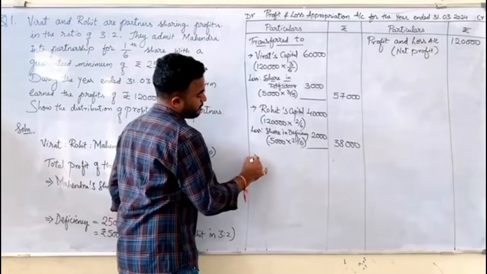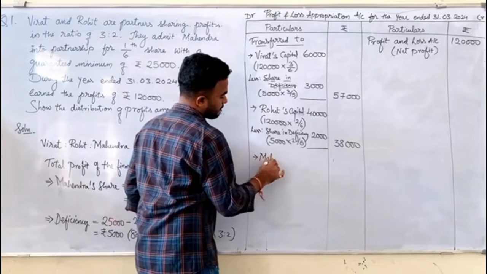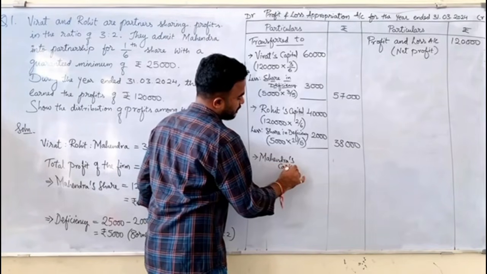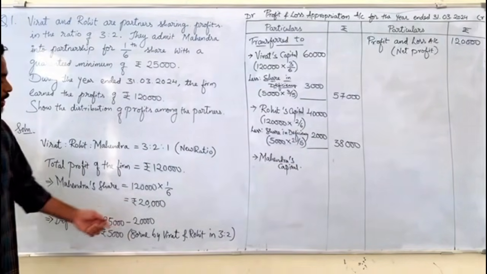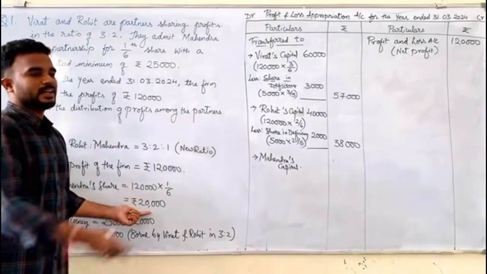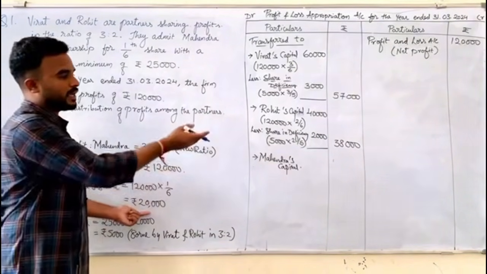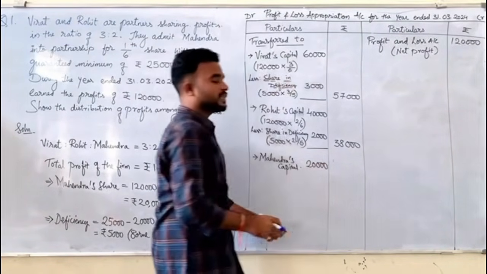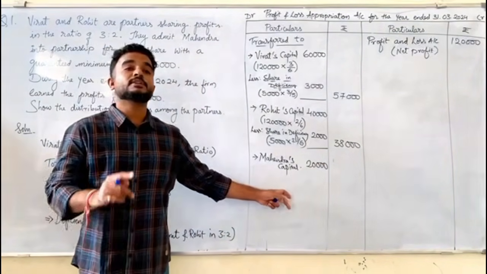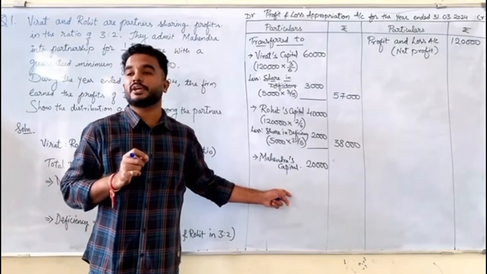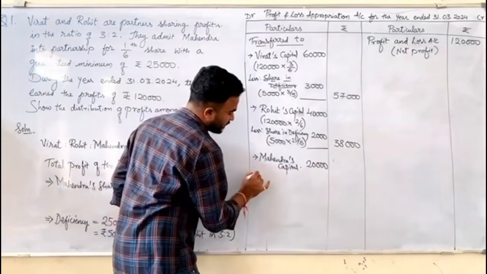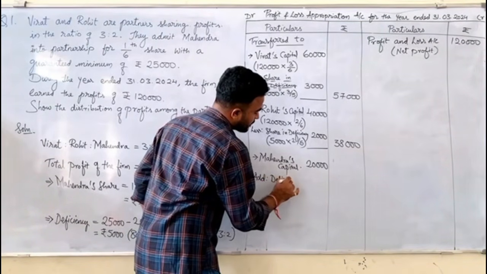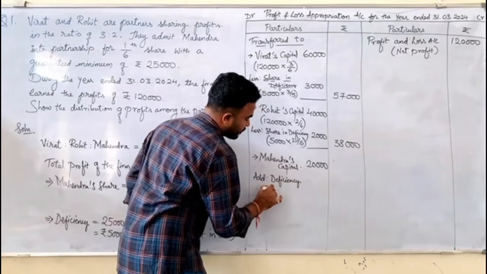Next fellow is Mahendra. Mahendra's capital. We already calculated his share here. How much is his share? 20,000. We can directly take it here because we have calculated. Otherwise, you can show the calculation also. But the question is, will he settle for 20,000? No, because he was given assurance of 25,000. So he wants 25,000. So add deficiency received from.